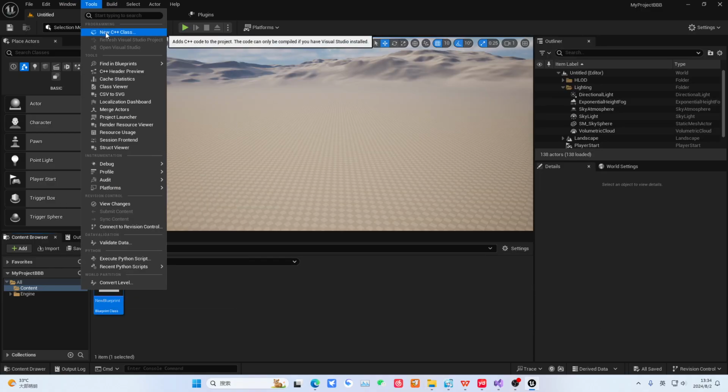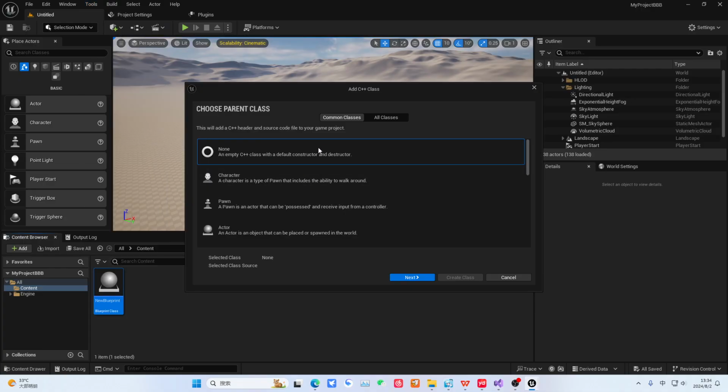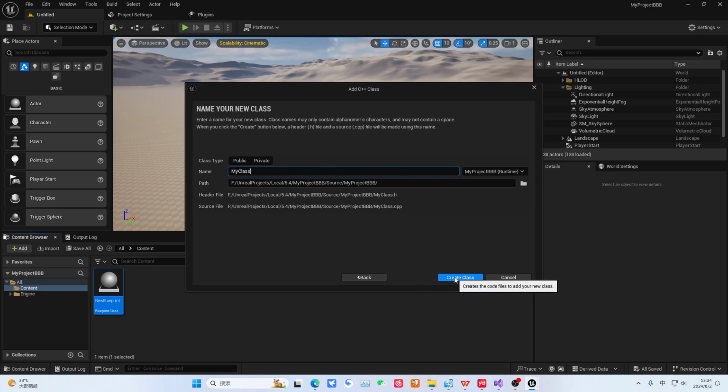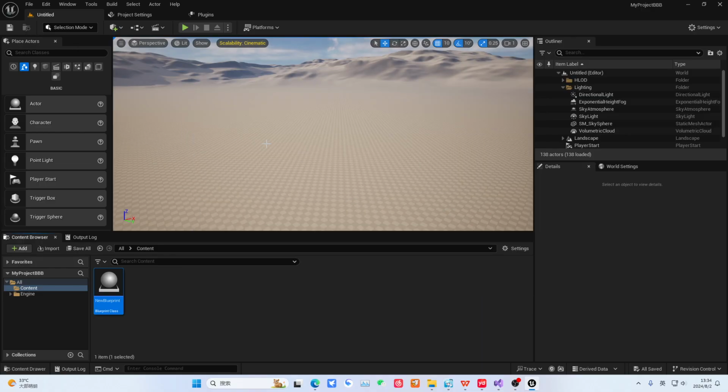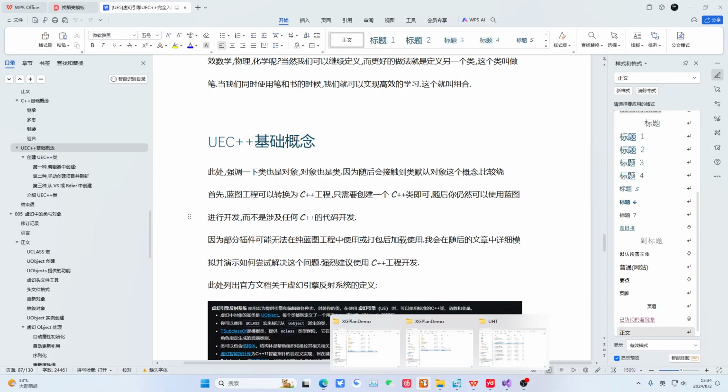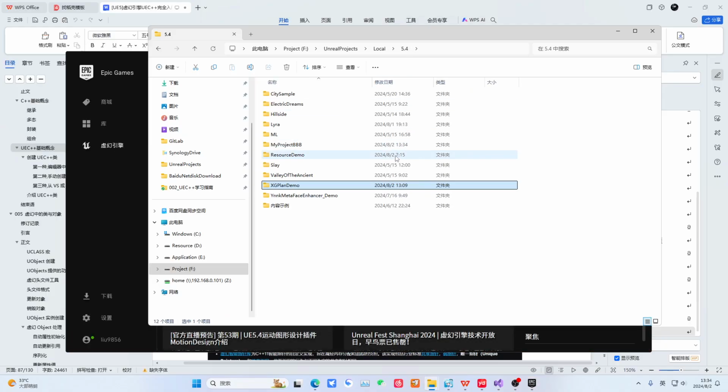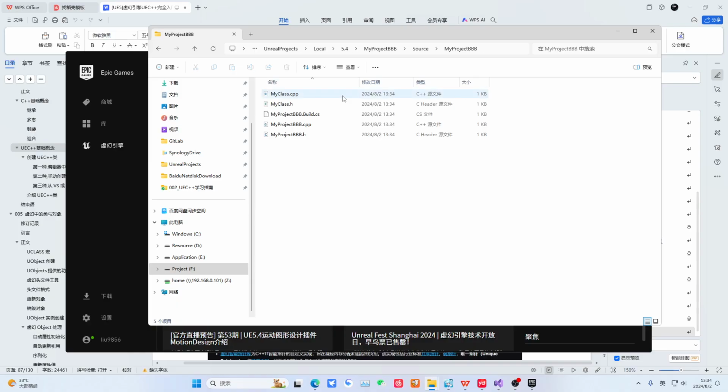We can just create a C++ class here. Then we can create any class. We click Next. Okay, so we don't need to worry about this part. Just click load, because live code is not turned off. Okay, then look here. We find the local section. You will see that this project now contains source code, and it provides the structure we talked about earlier. This module and builds, right? And this is the one we just created.